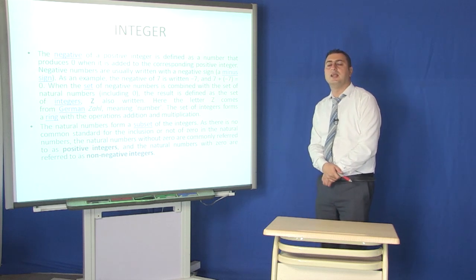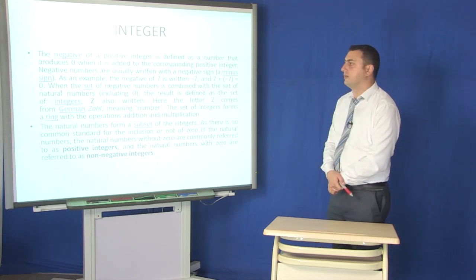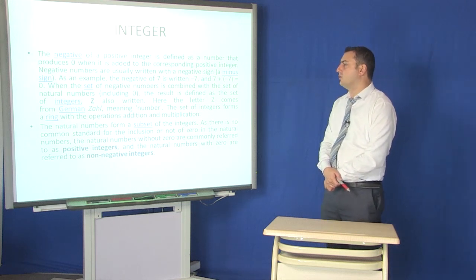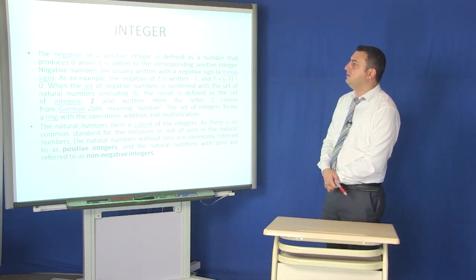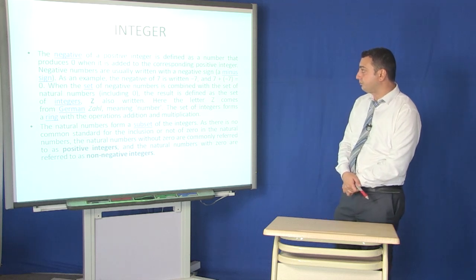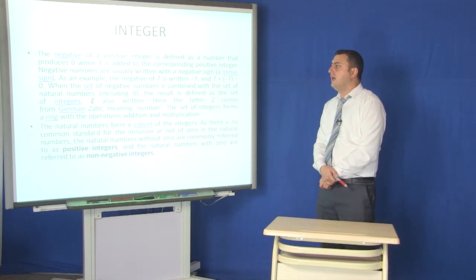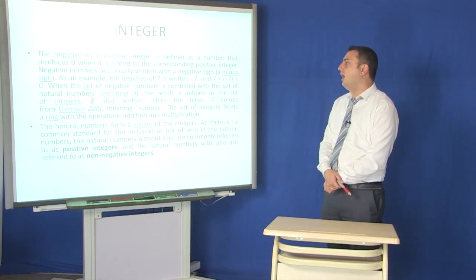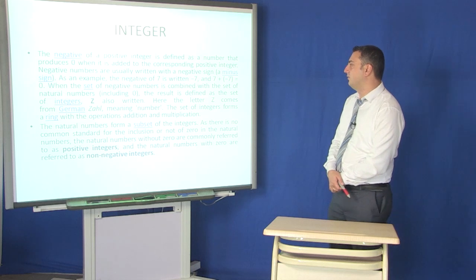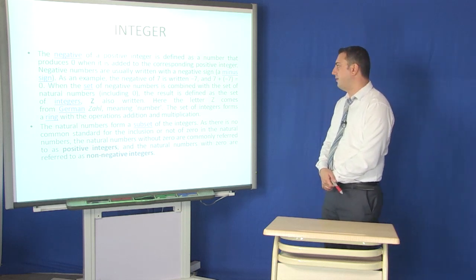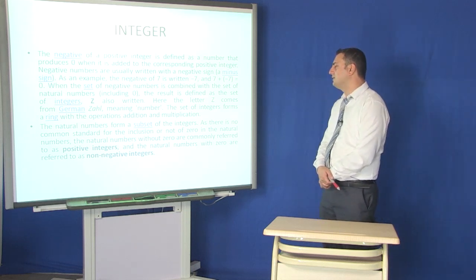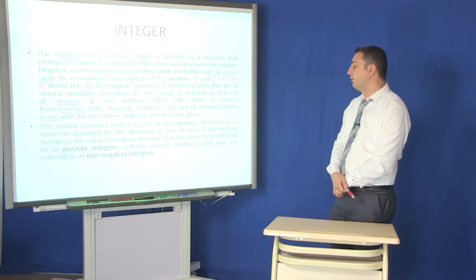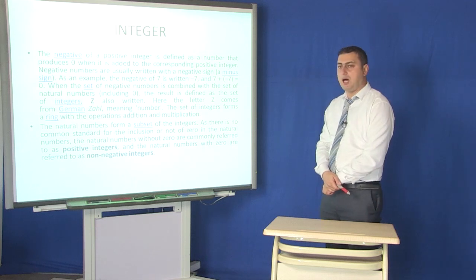And let's get general information about integers. The negative of a positive integer is defined as a number that produces 0 when it is added to the corresponding positive integer. Negative integers are usually written with a negative sign, a minus sign. As an example, the negative of 7 is written -7, and 7 plus (-7) equals 0.